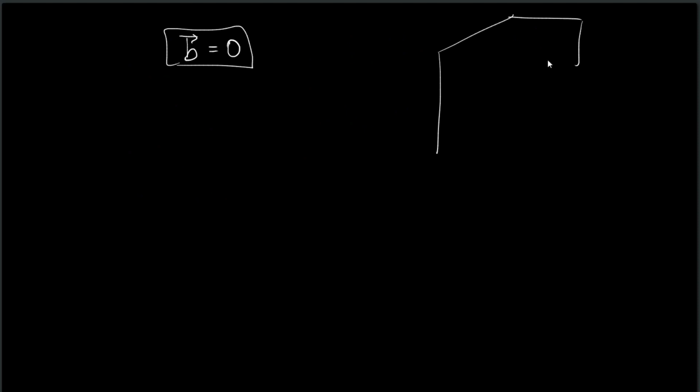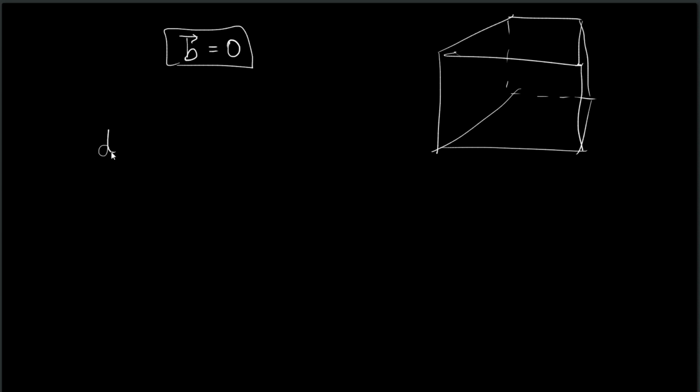When b is equal to 0, this condition means the control volume is stationary. Okay, the control volume is stationary. So what does it mean?